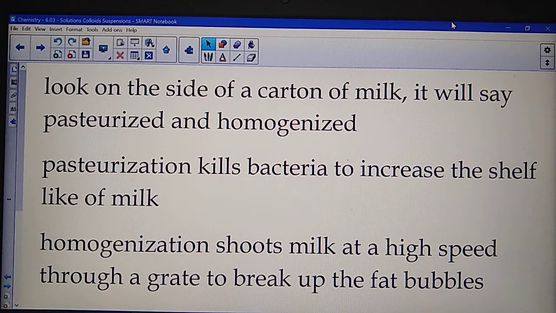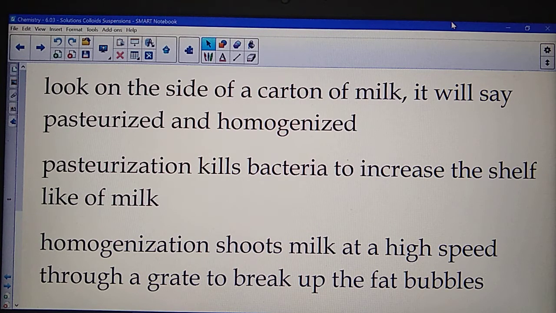Remember, a colloid is a heterogeneous mixture, not a homogeneous mixture. So if you're talking about something being homogenized, you're trying to make it look more like a homogeneous mixture. When raw milk comes out of the cow, it separates into a fat layer. Basically, the fat is less dense than the water. It'll rise to the top, or you can skim off part of it.